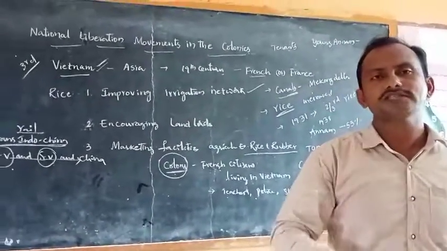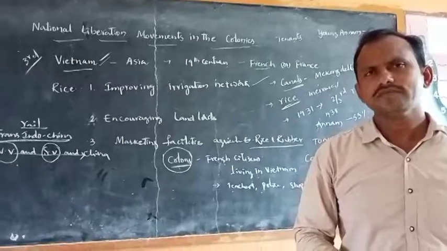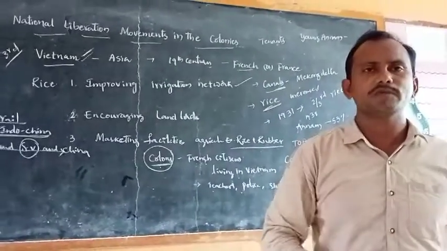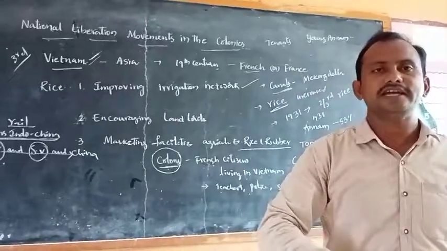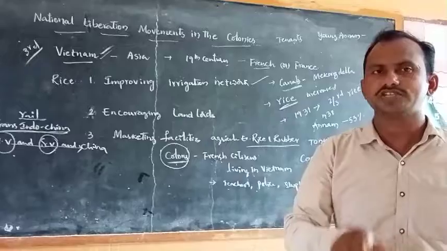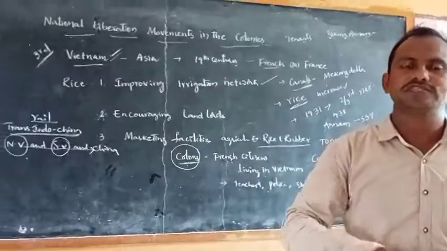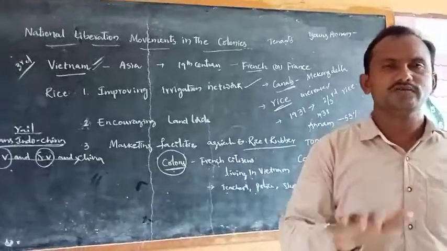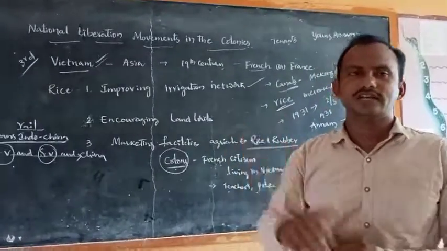With the fall of the prices of rubber, the demand decreased, and farmers fell into a debt trap. All these situations were there in Vietnam. During that time, the most important leader emerged in Vietnam. His name is Ho Chi Minh. We will discuss him in the next class.